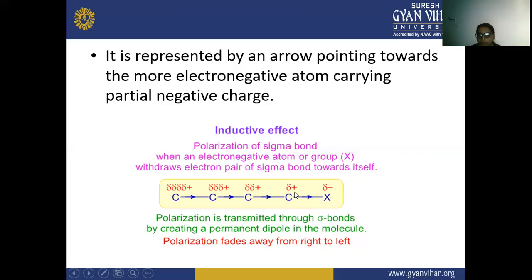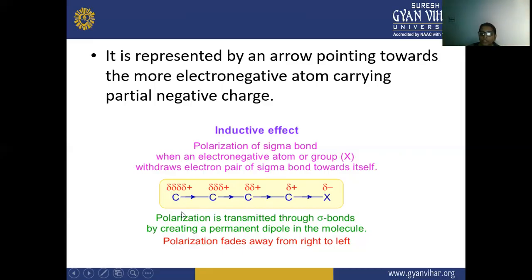Now this carbon atom also needs electrons, so it is also withdrawing electrons from the next carbon atom. That is why it has a partial positive charge. Next, this carbon also needs electrons, so it is also withdrawing electrons from this carbon atom. So this has a partial positive charge, and this has a partial positive charge, but this one has more.